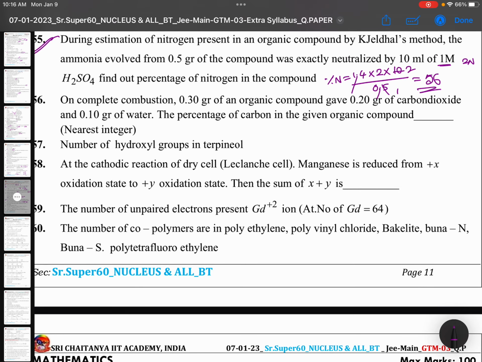On complete combustion, 0.3 grams of an organic compound gave 0.2 grams of carbon dioxide and 1 gram of water. The percentage of carbon by Liebig's method is equal to mass of CO2, 0.2, by mass of organic compound, into 12 by 44, into 100. Take this out. 3 ones are 3, 3 fours are 12. So 4 ones are 4, 4 elevens are 44, so 200 by 11. So this comes around 18.